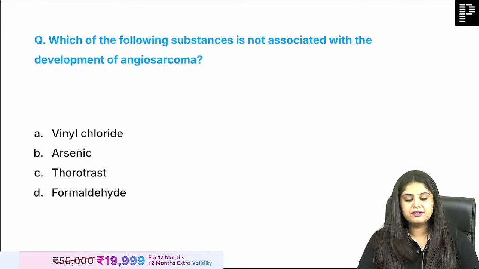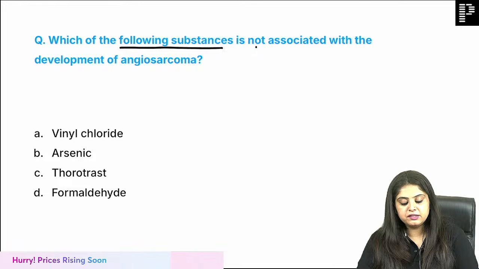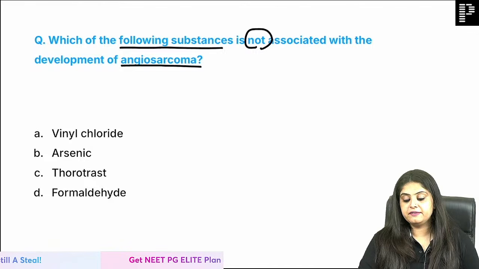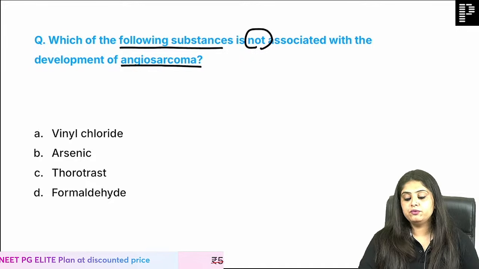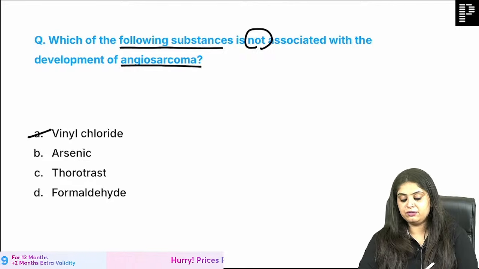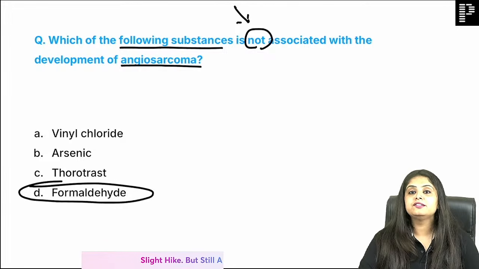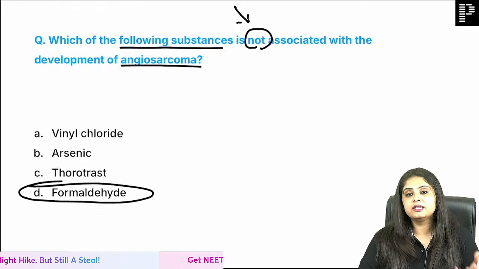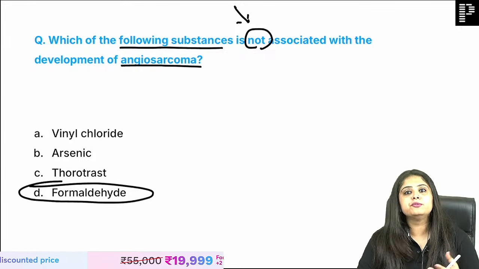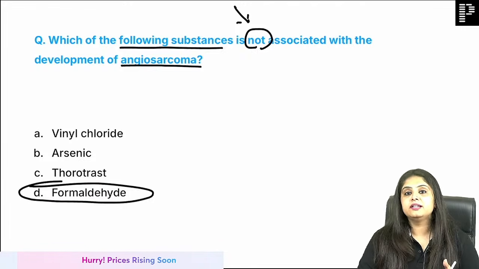Let's see another tumor over here. This is super basic. Everyone knows this, irrespective of exam. Which of the following substances is not associated with the development of angiosarcoma? Not associated with development. Many of you answered A, because angiosarcoma is associated with vinyl chloride, but I asked you what is not associated. This is the mistake that you do in the exam also. You know the answer, but you're in so much excitement of knowing a topic and it popping up on your screen that you forget to read is and the, you forget to read not, except, true, false. This error haunts you for many weeks after the exam. I don't want anything haunting you after that.